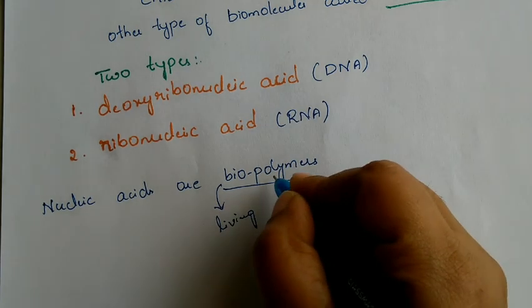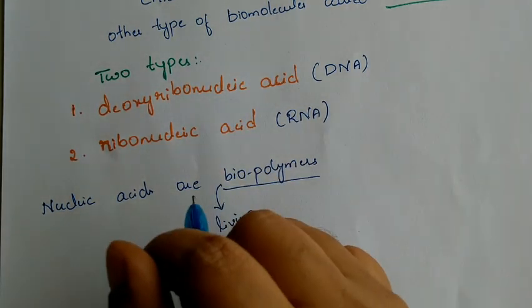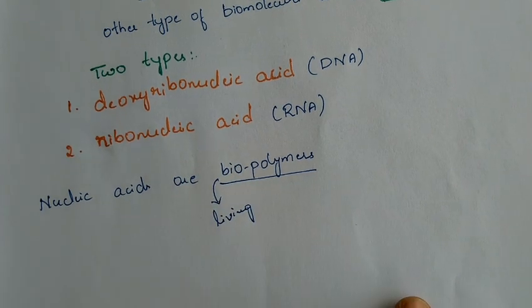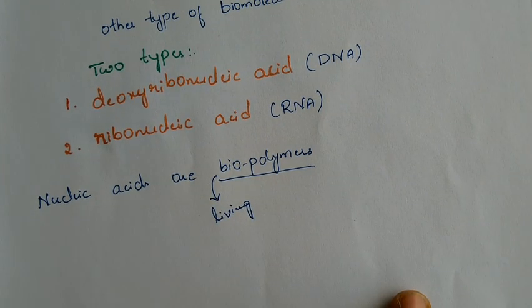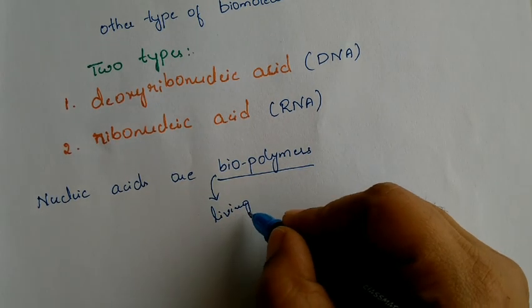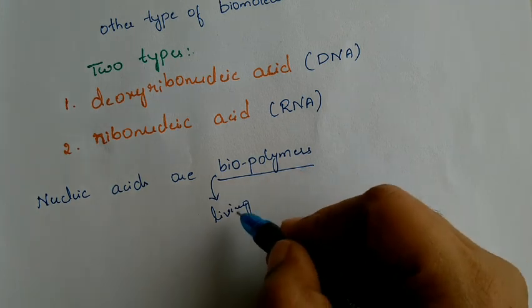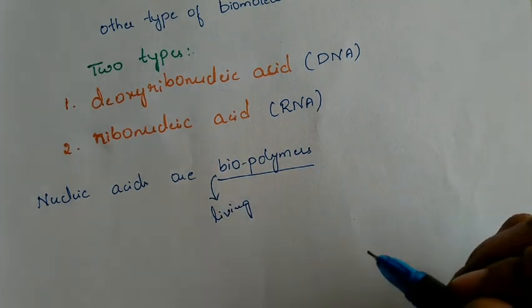In the living system, many monomeric units are joined to one another. That polymer present in the living system is called a biopolymer. I hope it is clear.